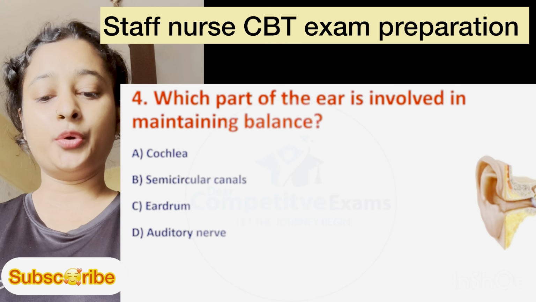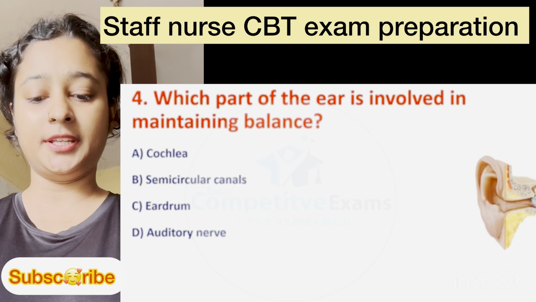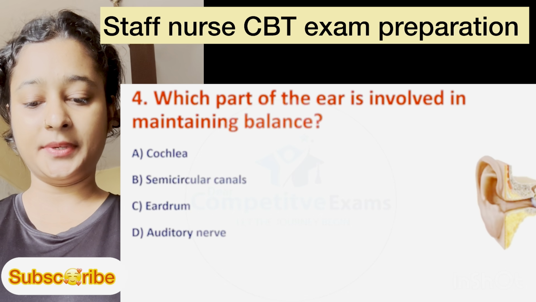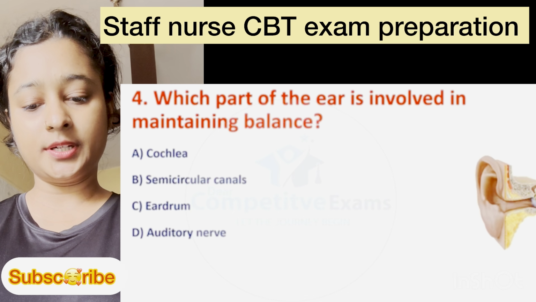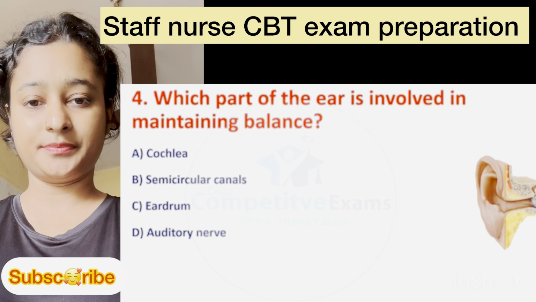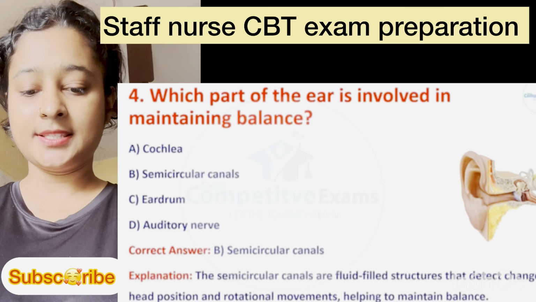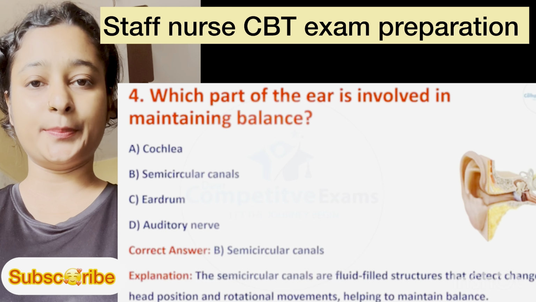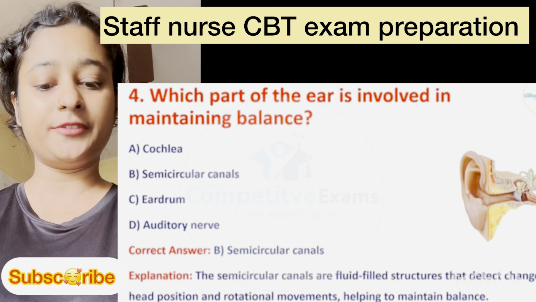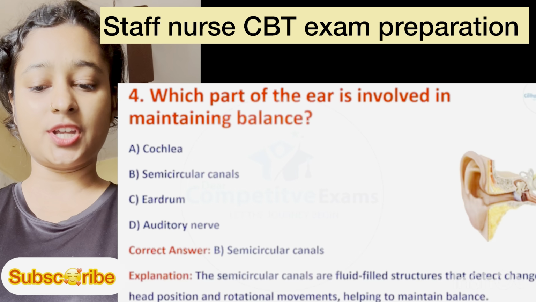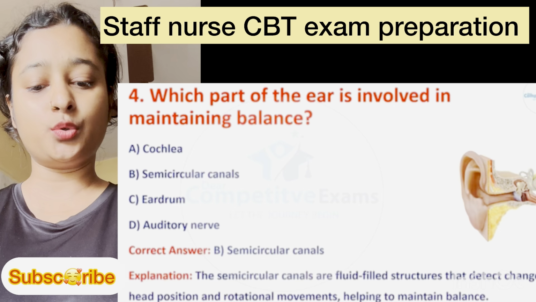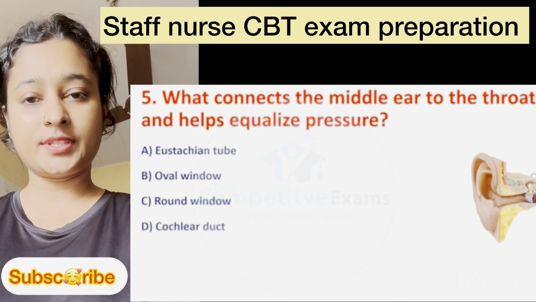Number 4 question, which part of the ear is involved in maintaining balance? Option A is cochlea, B is semicircular canals, C is eardrum and D is auditory nerve. Correct answer is semicircular canals, option number B. Explanation: the semicircular canals are fluid-filled structures that detect changes in head position and rotational movements, helping to maintain balance.